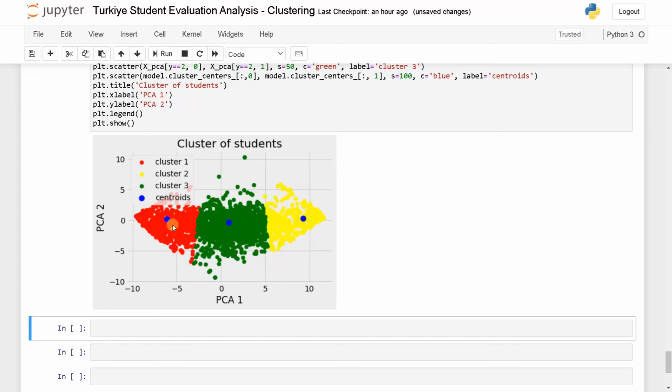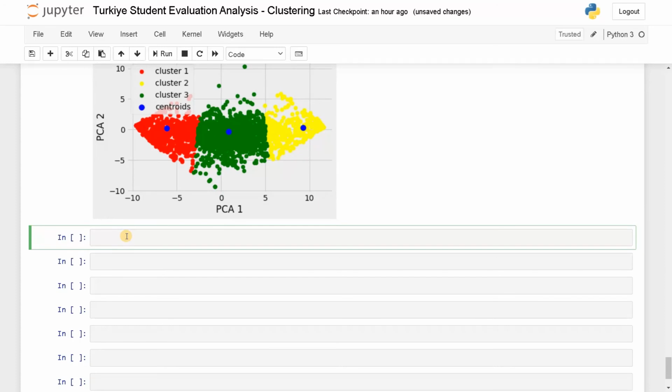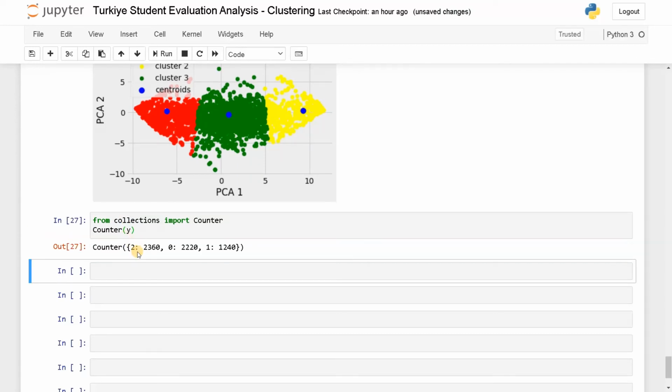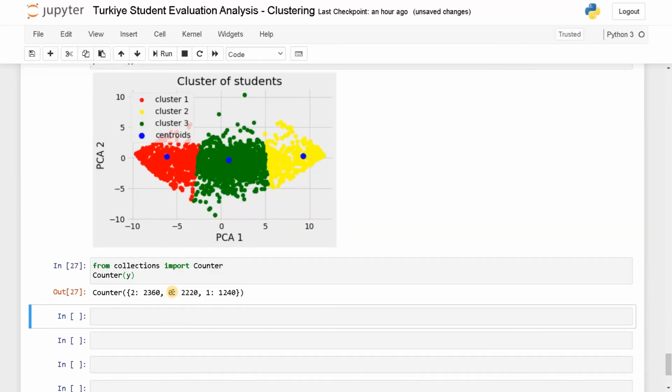Let's see how many points belong to each cluster. For that, we need to import a module: from collections import Counter. This is a dictionary module. So Counter of y, run this. For cluster 2, it is 2360. For cluster 0, it is 2220. And for cluster 1, it is 1240. So 0 belongs to the red cluster, 1 belongs to the yellow one, and 2 belongs to the green one. So we have more candidates in the green one, that is in the neutral state.